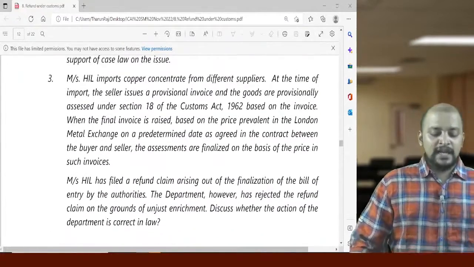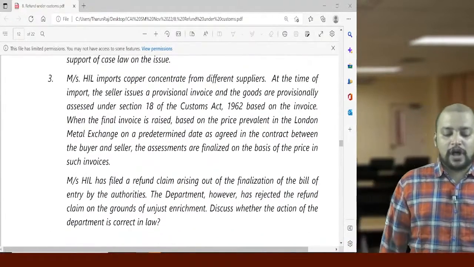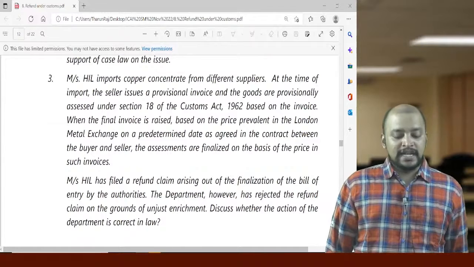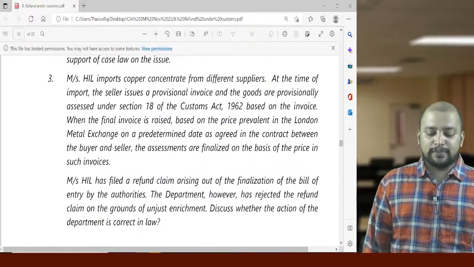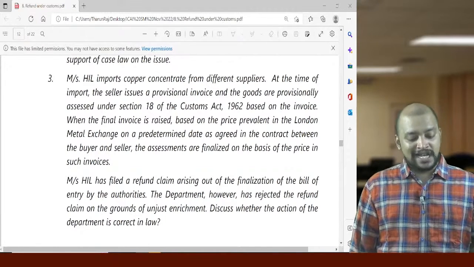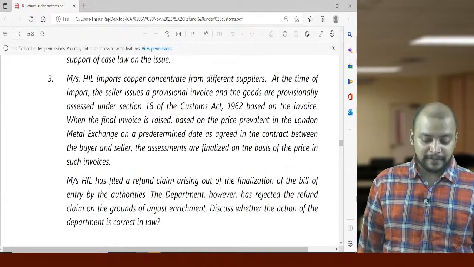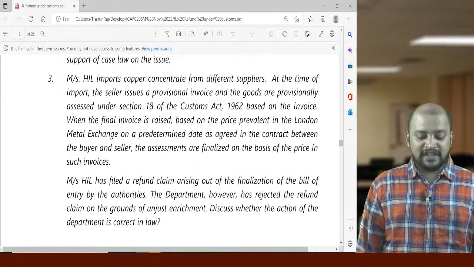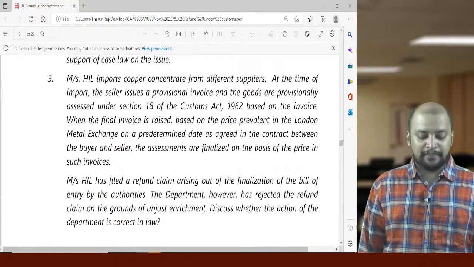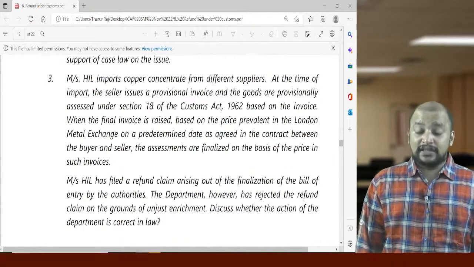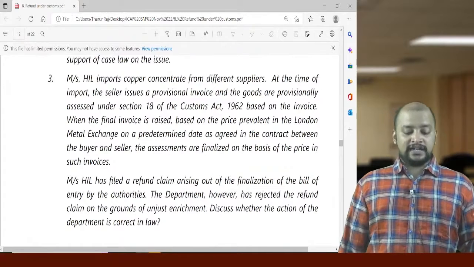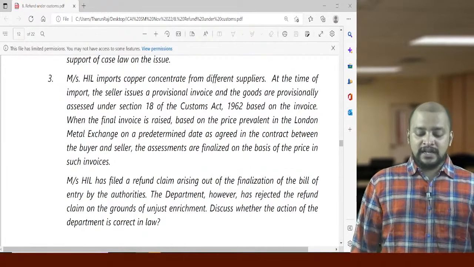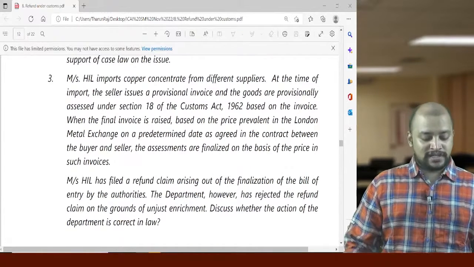Question number 3. Messrs. HIL imports copper concentrate from different suppliers. At the time of import, the seller issues a provisional invoice and the goods are provisionally assessed under section 18 of the Customs Act based on the invoice. When the final invoice is raised based on the price prevalent in the London Metal Exchange on a predetermined date, as agreed in the contract between the buyer and the seller, the assessments are finalized on the basis of the price on such invoices.